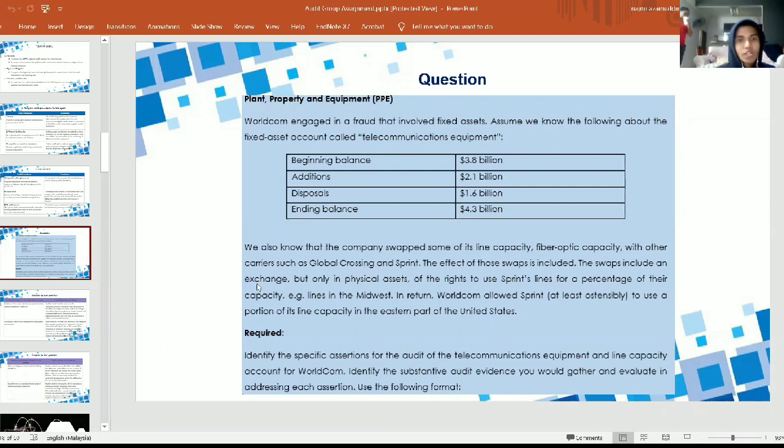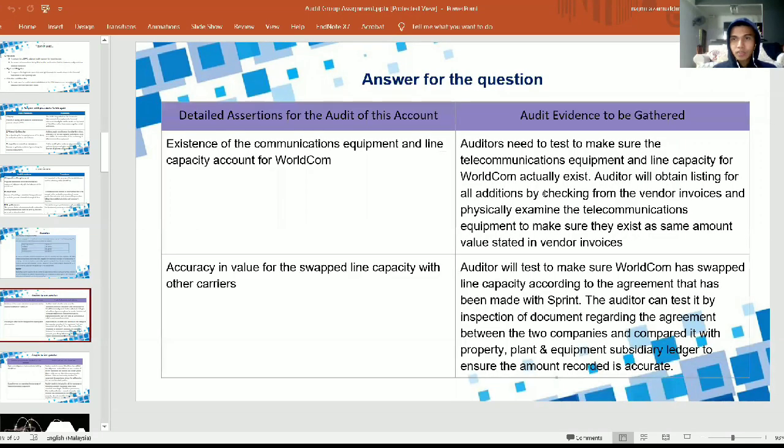Today I will present the answer for the questions. First of all, the question is about the PPE and it requires specific assertions for the audit of the telecommunication equipment and line capacity account for WorldCom. So this is the answer. The first detailed assertion for the audit of this account is existence of the communications equipment and line capacity account for WorldCom. So the auditor should gather evidence and test to make sure the telecommunications equipment and line capacity for WorldCom actually exist.